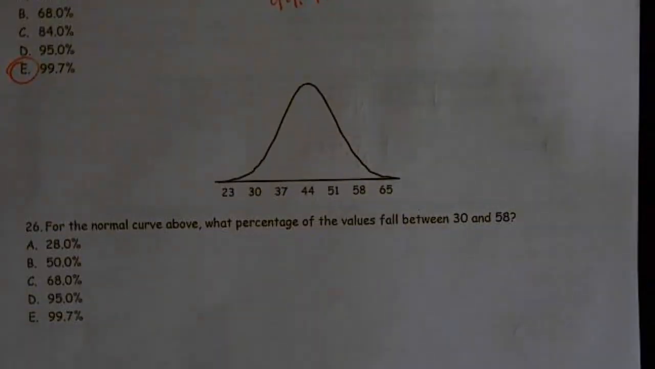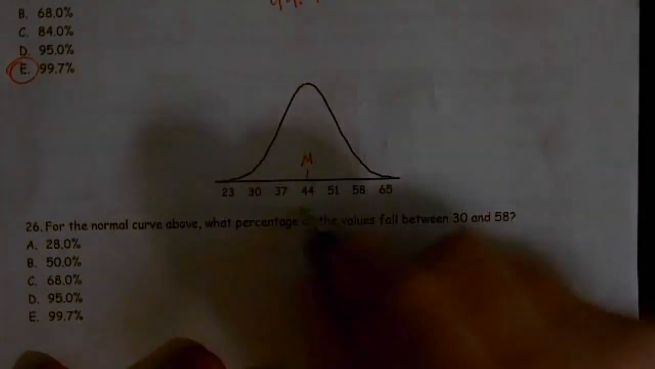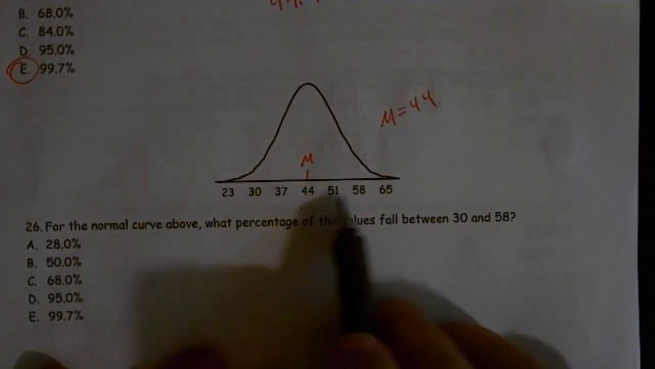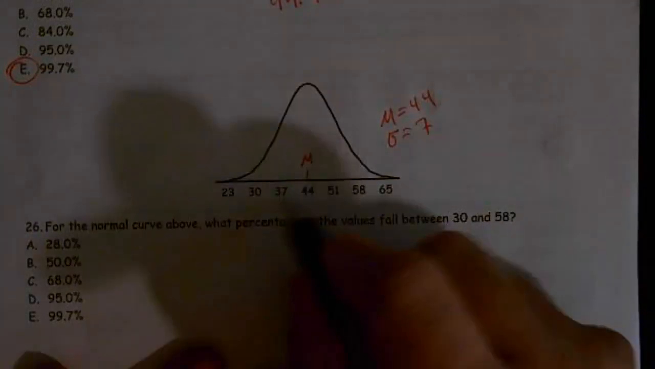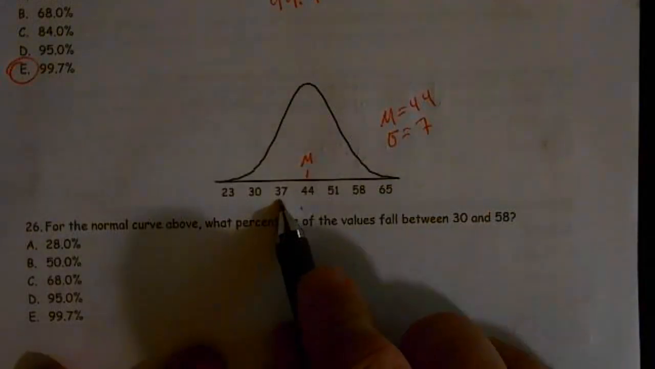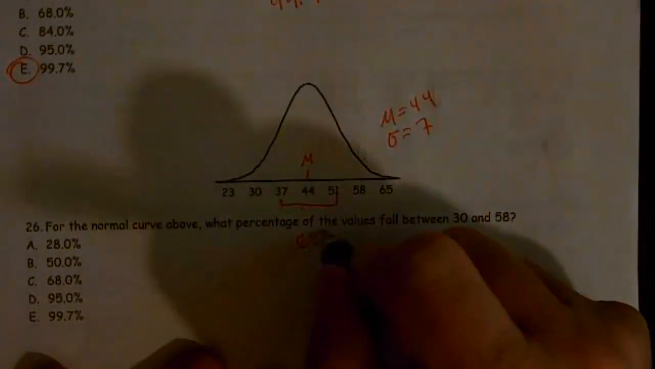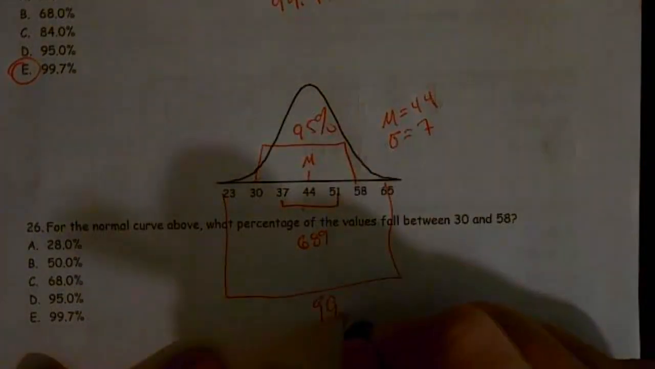The next one, for the normal curve above, what percentage of values fall between 30 and 58? Well, once again, we have a mean right here. So our mean is 44. And we are changing by 7. So that means our standard deviation is 7. And I could do a norm CDF and calculate the areas, but this is just a simple case of working with the empirical rule. So remember this right here, 68%. This is 95%. And then right here we have 99.7%.